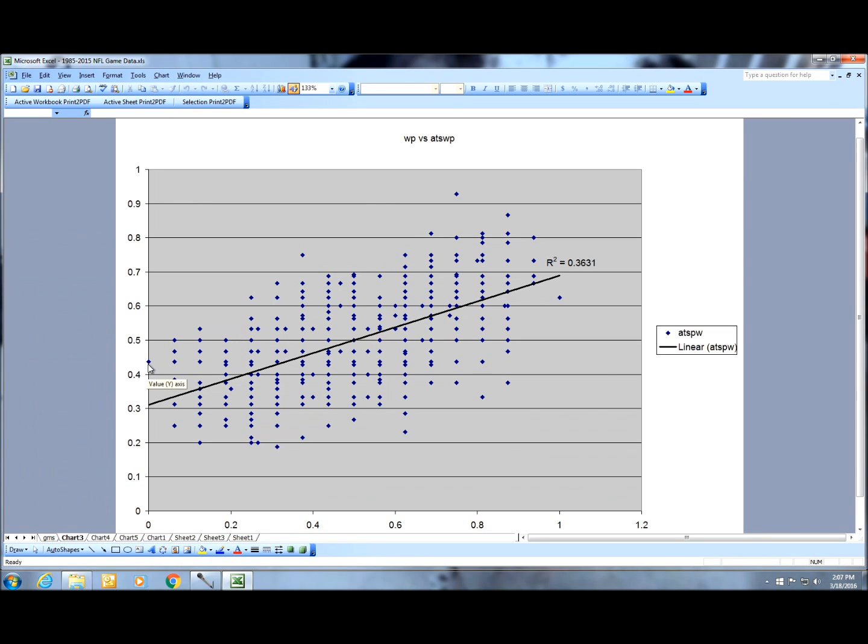Of course, down here, this is the win percentage. Let me correct that, because we've got a 0, and nobody's ever gone ATS 0, but a team did go 0, and I think it was Detroit, and we all probably remember the year they did that. At the other extreme, we have at least one undefeated team, probably just the one, the Patriots. I think that was 2007. We all remember those.